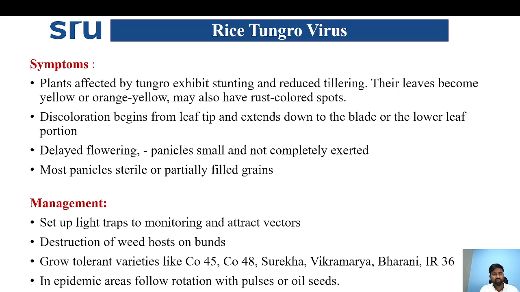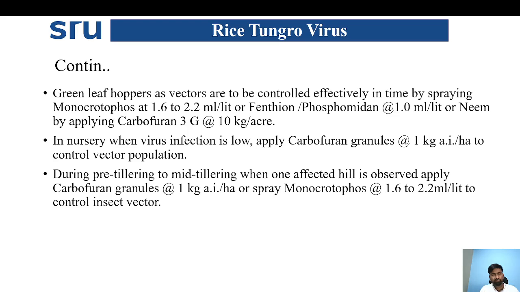Coming to management, we can set up light traps to monitor the attack of the vector, and destroy the weed hosts, mainly present on the bunds. We can also grow tolerant varieties like CO45, CO48, Surekha, Vikramarya, Bharani, or IR36. In epidemic areas, follow rotation with pulses or oil seeds.